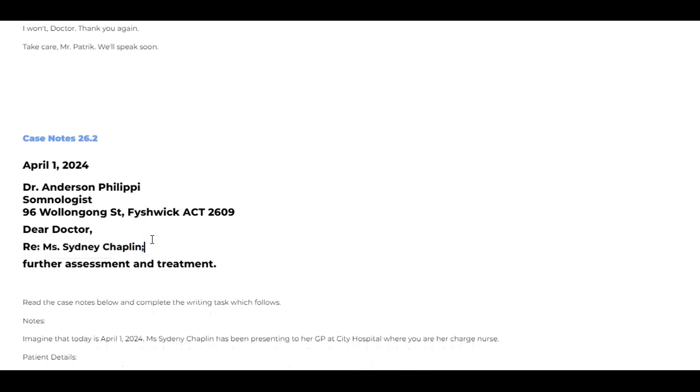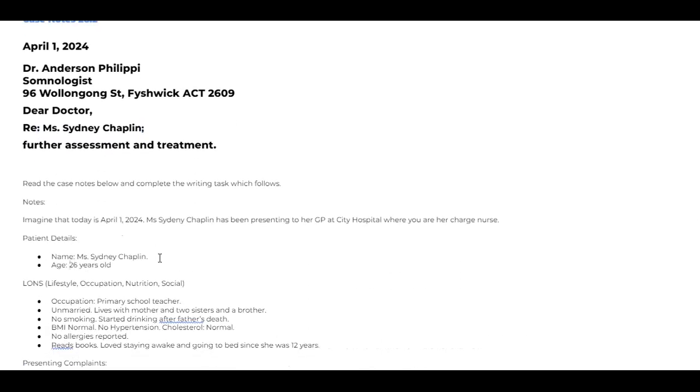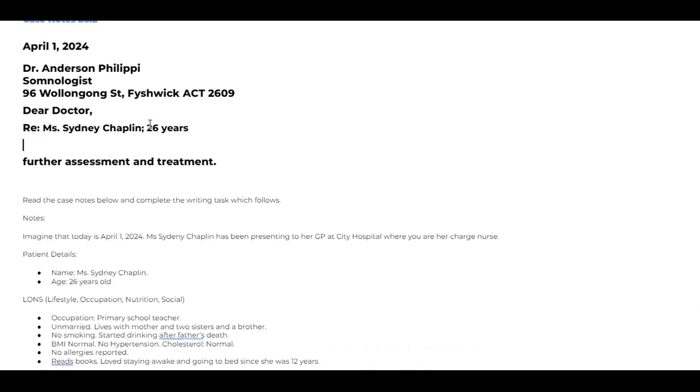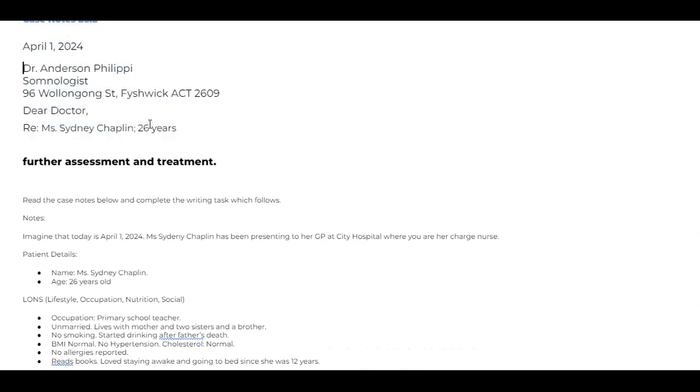So if that is clear, we have to write the date of birth or the age. There is a very clear indication of the age of the patient here. 26 years is mentioned here. Just write 26 years. So far done. We have done the first part, or the launching part, of the letter. Here it is: date, address, dear, salutation, and then reference. Now we have to write the next area, that is the opening paragraph.